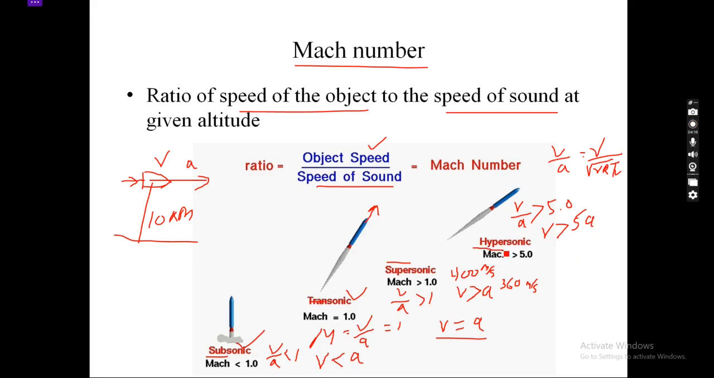This is called hypersonic, when the object is traveling 5 times faster than the speed of sound. Let's say the speed of sound is around 300, or maybe let's make it 400. So 5 times 4 is 20, which is 2000 meters per second. The object is traveling 2000 meters, which is 2 kilometers, in 1 second. Interesting.